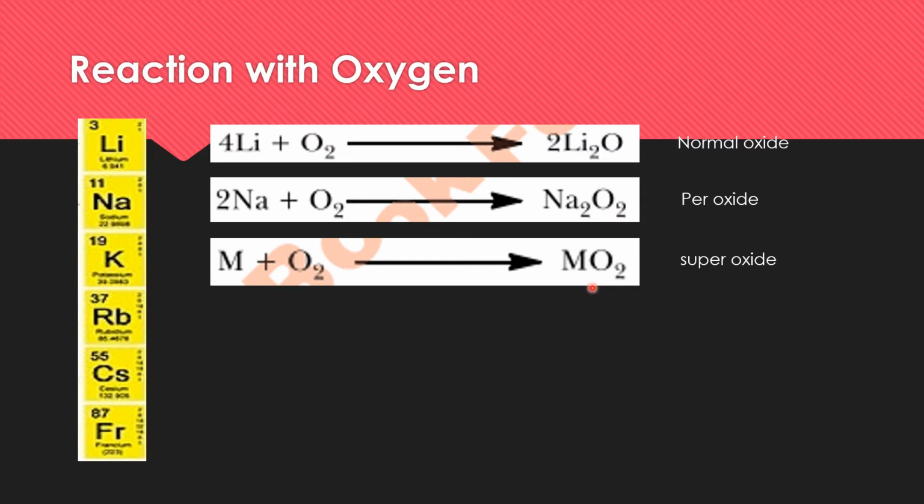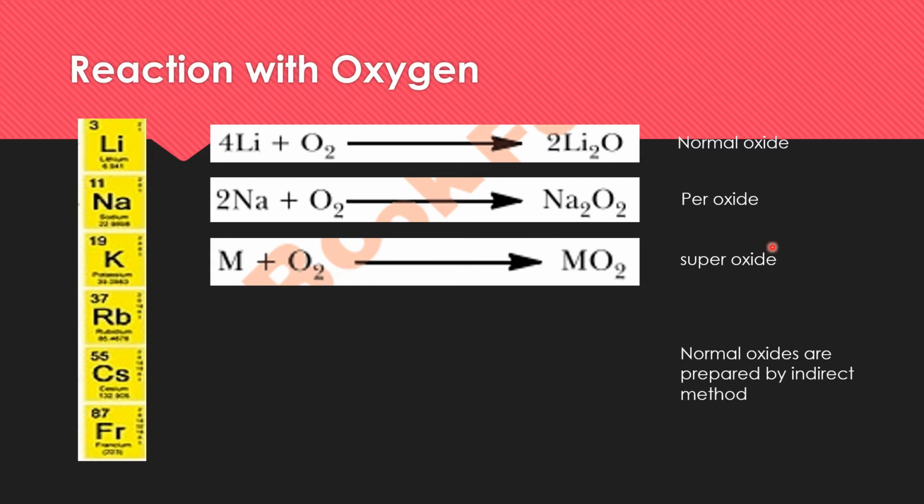And in case of the superoxides, the metal atom, whether it is potassium, rubidium or cesium, carries the charge of +1, while two oxygen atoms carry the charge of -1. It means one oxygen atom will carry the charge of -1/2. So in superoxides, oxygen carries the oxidation number of -1/2, in peroxides -1, and in normal oxides -2.